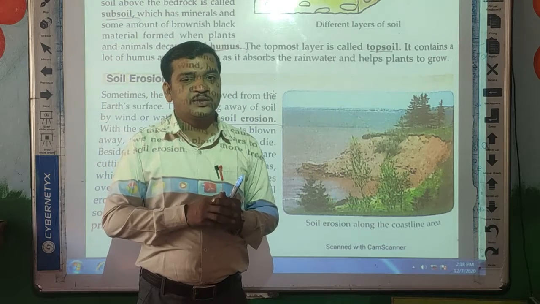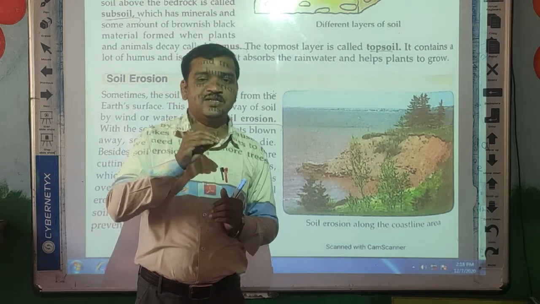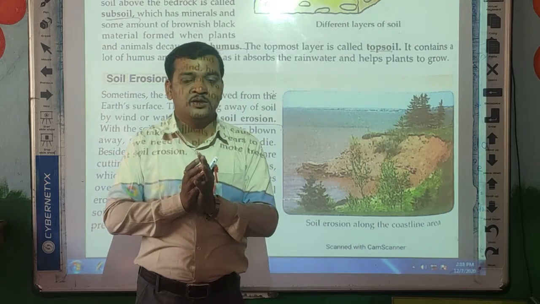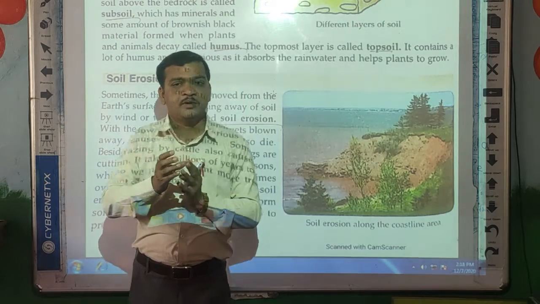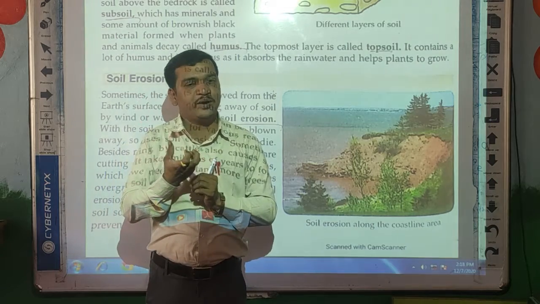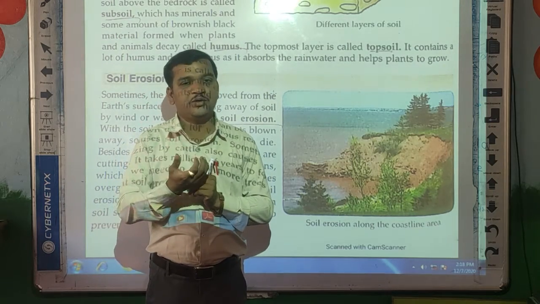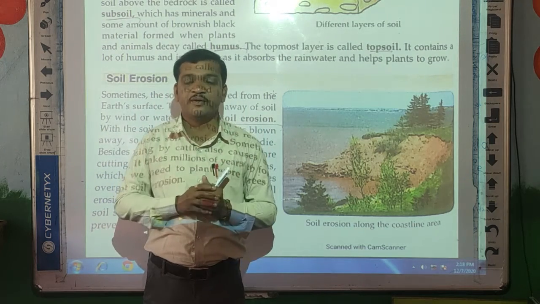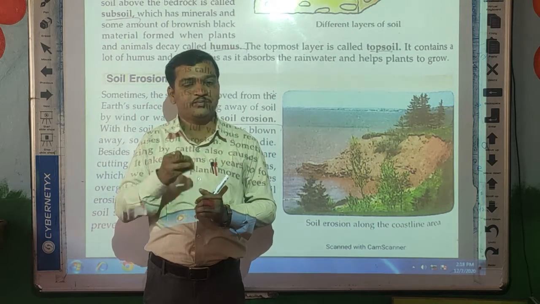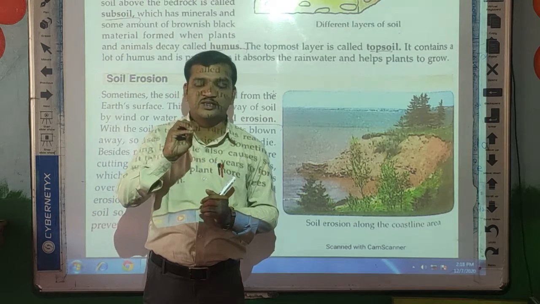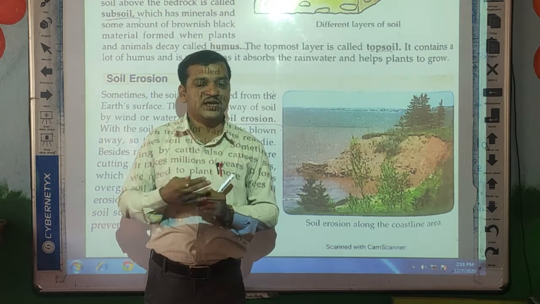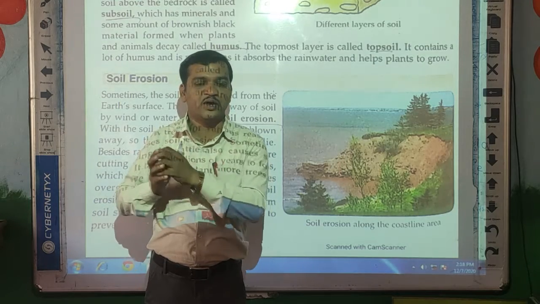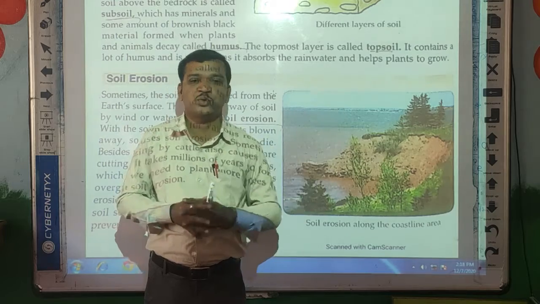Due to this, the plants and vegetation present in the soil die, because plants require nutrients. If they don't get enough nutrients from the soil, they cannot survive for a long time. In the same way, we learned that soil is the shelter for small insects and animals, so they cannot get shelter when the soil is removed from one place to another.